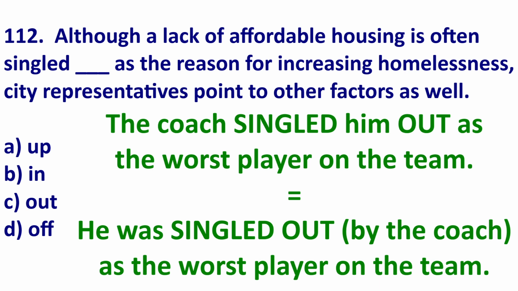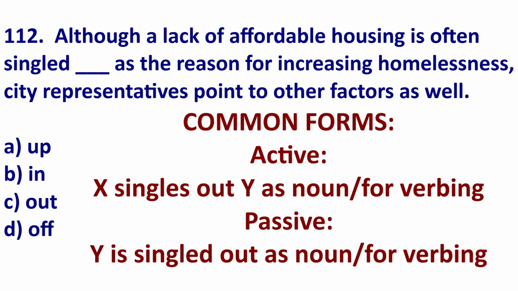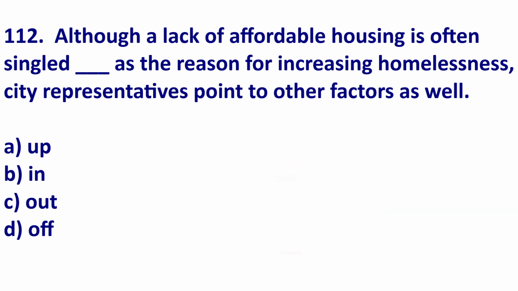Now, passive voice, he was singled out as the worst player on the team. So the coach focused on him, pointed at him, and said, you are the worst player. It's kind of a mean coach. The common form is someone is singled out as something, or someone was singled out for verb ing.